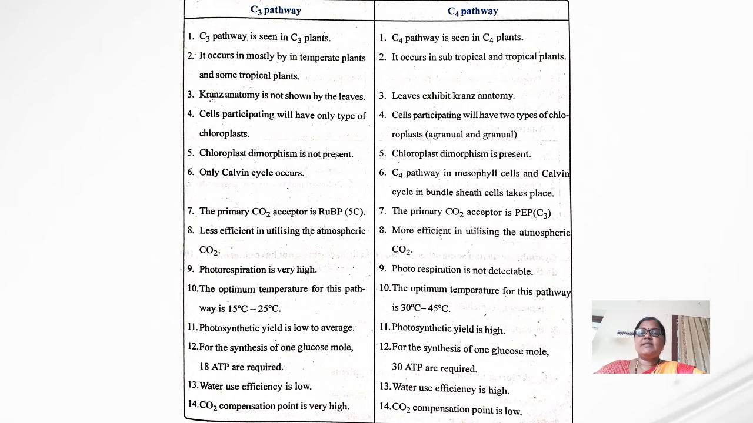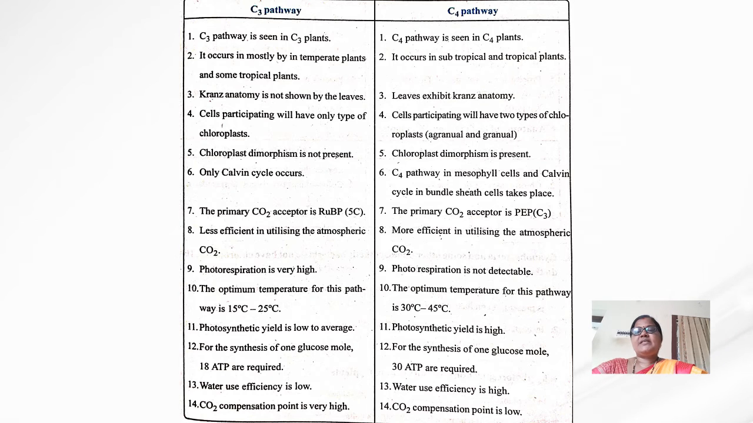So this Calvin cycle occurs in the dark reaction. Where does this dark reaction occur? This dark reaction occurs in the stroma of the chloroplast. From the end products of this dark reaction, we can identify two pathways, the C3 pathway and the C4 pathway. C3 is the Calvin cycle and C4 is the Hatch and Slack pathway. Now I will tell about the differences between these C3 and C4 pathways.